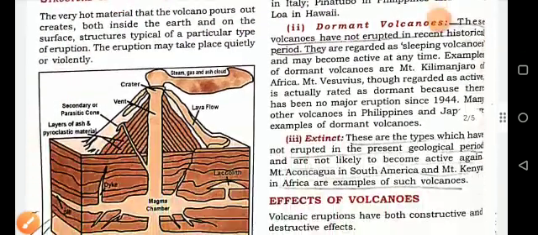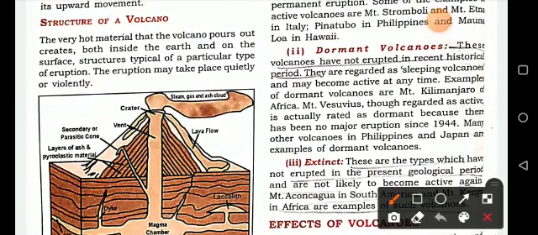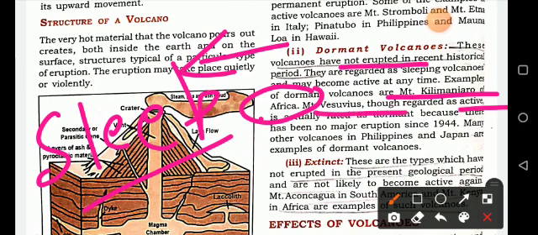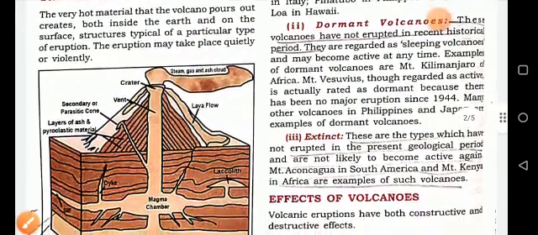Now the second one is the dormant volcano. Dormant volcanoes are those that have not erupted in the recent historical period. You can say these are sleeping volcanoes. They keep sleeping, and only in the worst situation, or in a very rare case, might they become active. Examples of dormant volcanoes are Kilimanjaro, located in Africa, and Vesuvius, which is regarded as active but is now in a sleeping mode.